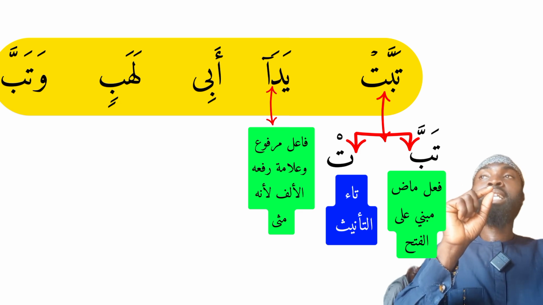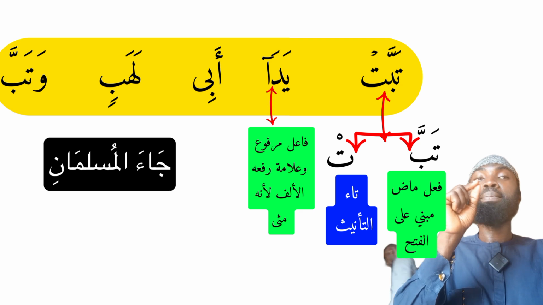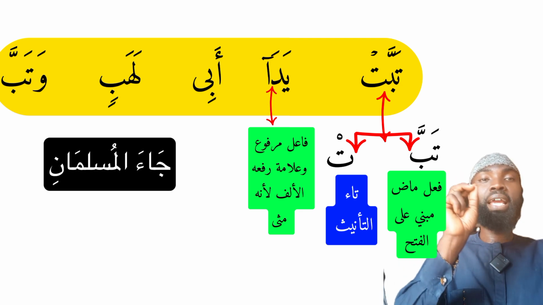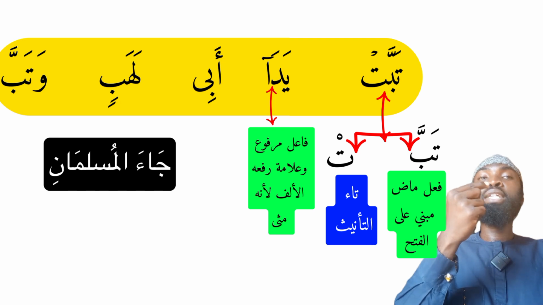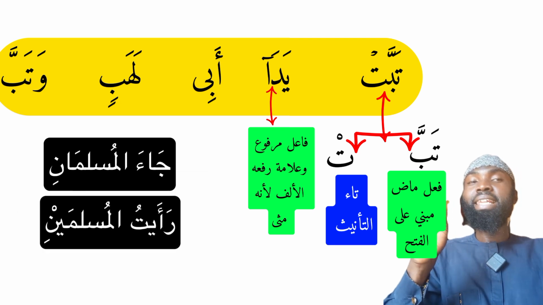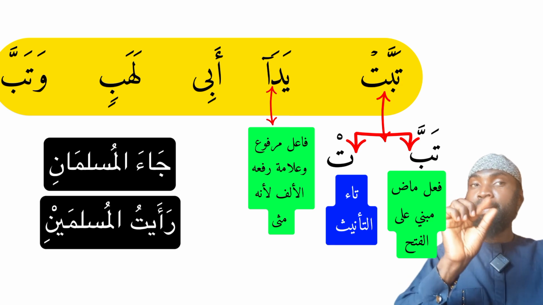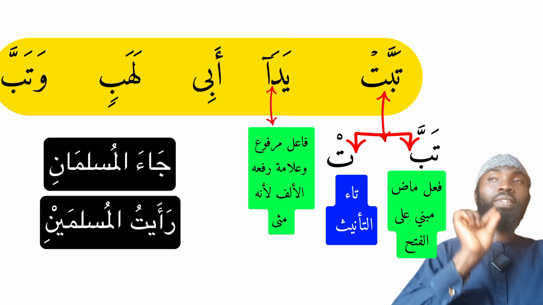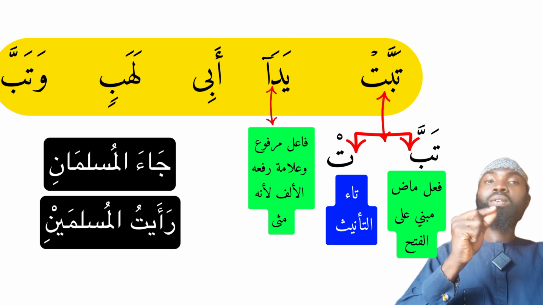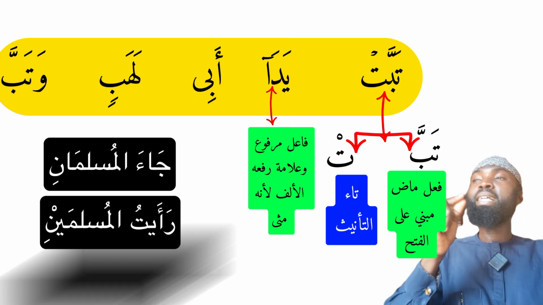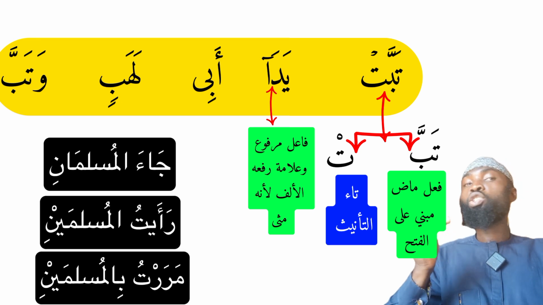You can say ja al muslimani, the two Muslims came. We can say ra'aytul muslimaini, I saw the two Muslims. Here it is coming as the object of the sentence.